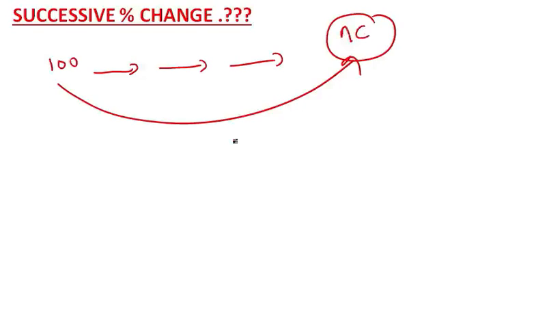Here I want to tell you one thing. When you want to know the starting point and the end point, then the order is not important. For example, 40%, 20% and 10%. If it is given in the question that 100 is increased by 40%, then 20%, then 10%, tell what is the net change.